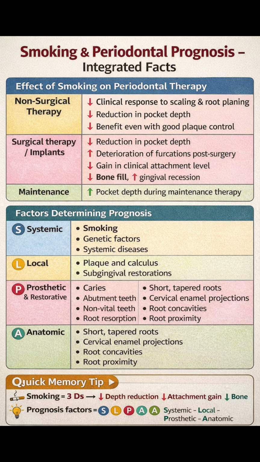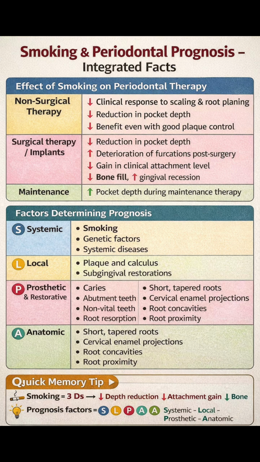L stands for local factors. These favor plaque accumulation and disease progression. These include plaque and calculus, subgingival or over-contoured restorations. P will stand for prosthetic and restorative factors. These include caries, abutment teeth, non-vital teeth, root resorption. Poorly designed restorations that increase plaque retention.